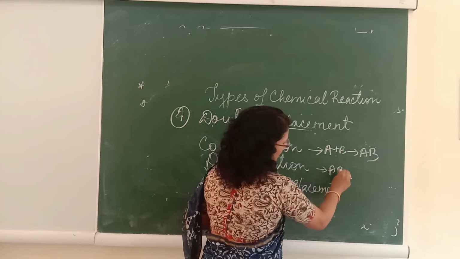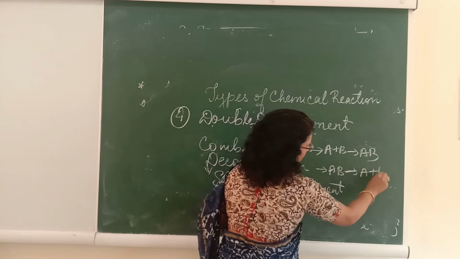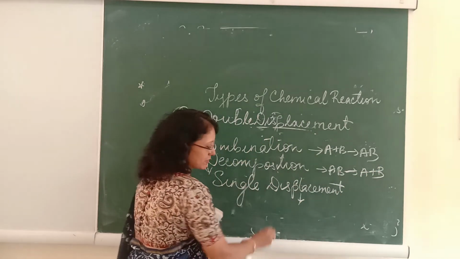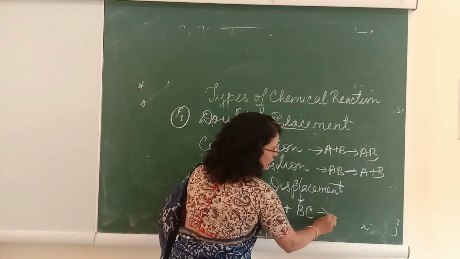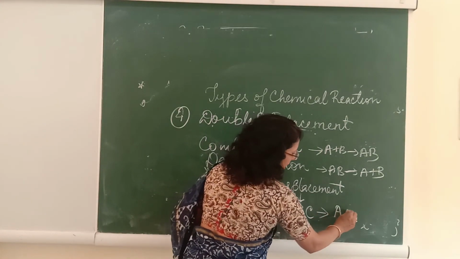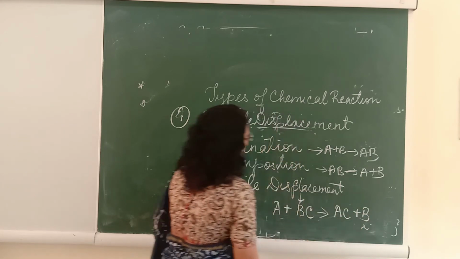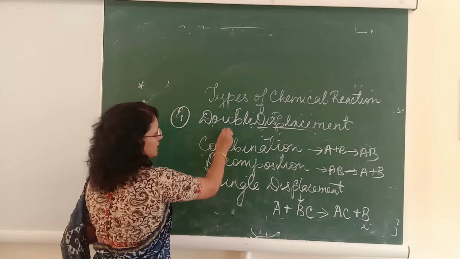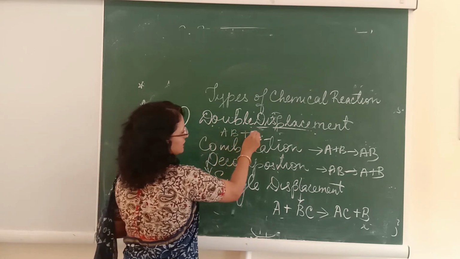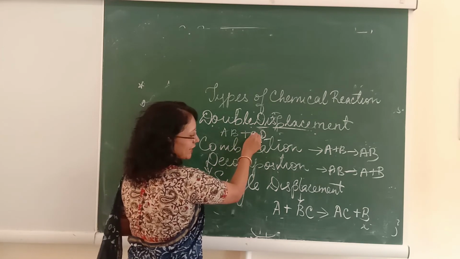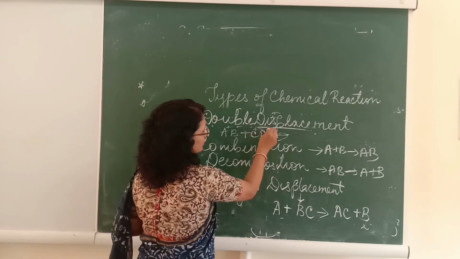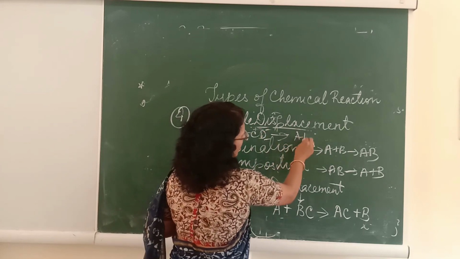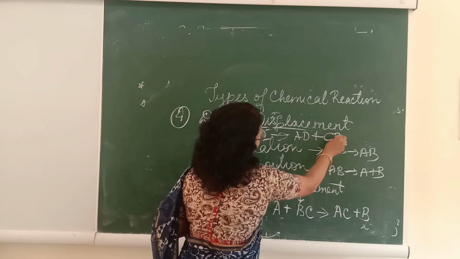Decomposition means AB decomposing into A plus B. Single displacement is A, being more reactive, displacing from its solution, forming AC and liberating B. And double displacement reaction is the exchange of radicals, exchange of positive and negative parts, forming the compounds CB and AD.